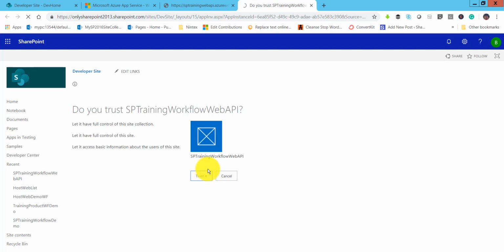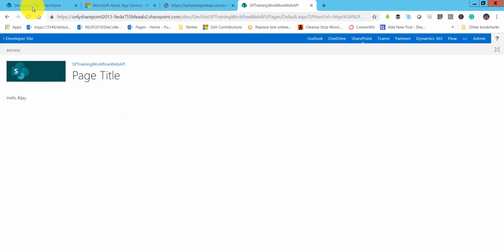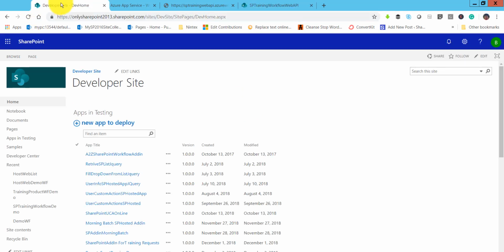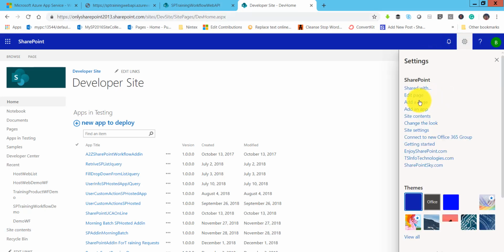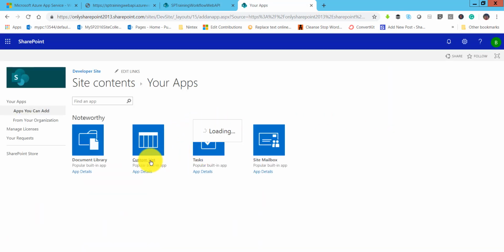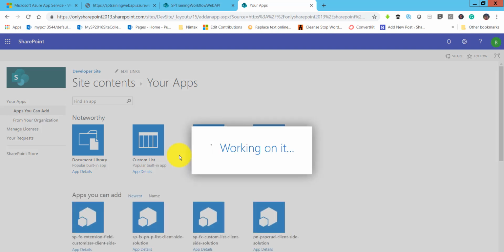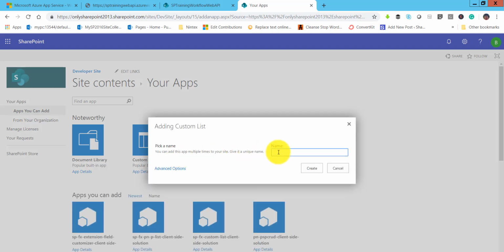Next, you can see the app will be deployed over there. You can see now it is deployed. Now I'll go to my developer site, and here we will quickly add one list. I will say add an app. I will just create a demo web API list. It's a custom list that we'll create. So you can see here I selected a custom list. Demo web API list, and click on create.